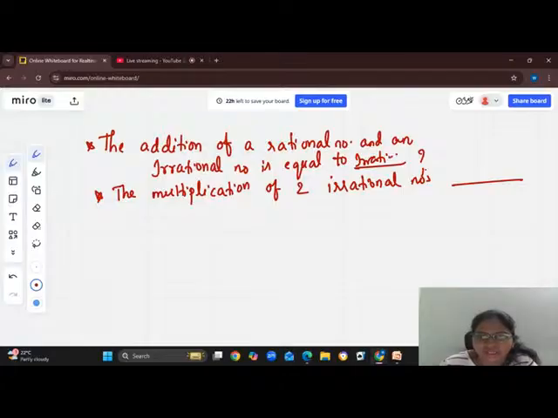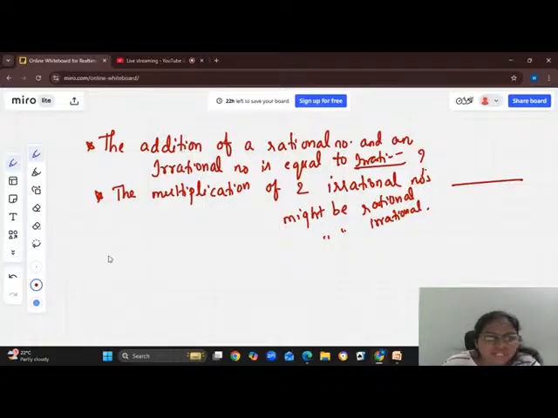Correct. And what about this? The multiplication of two irrational numbers. It might be rational, or it might be irrational. You have to know this point.